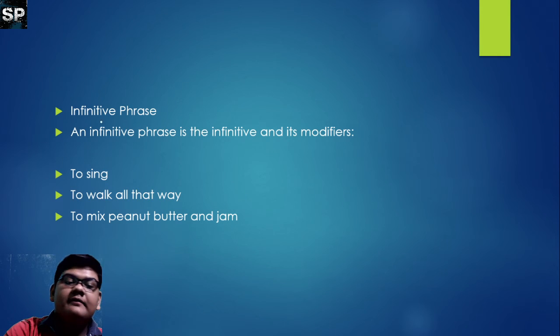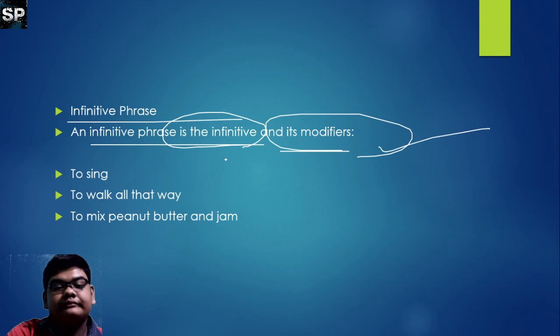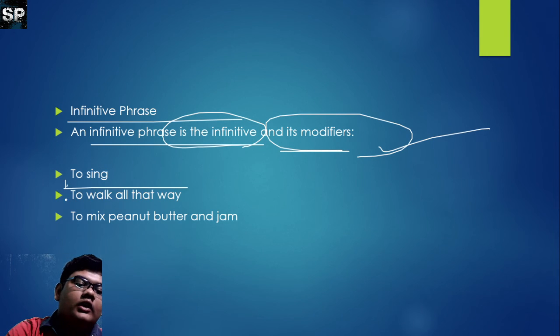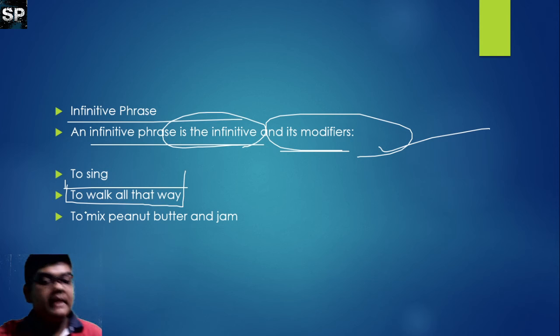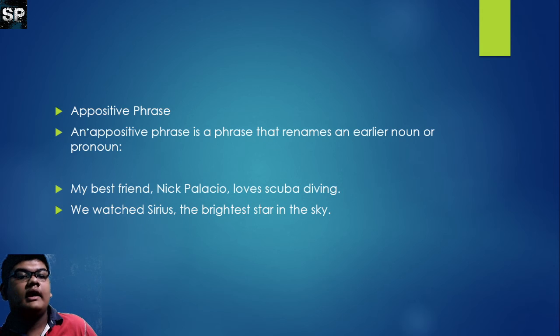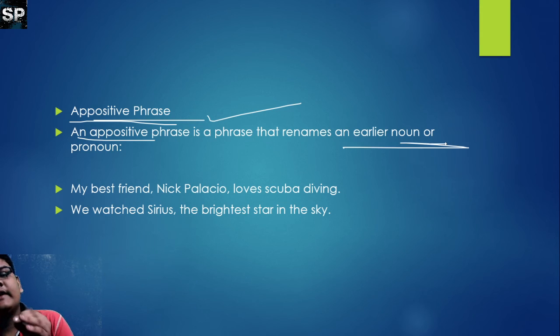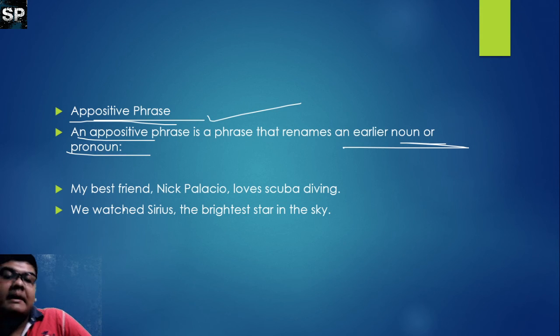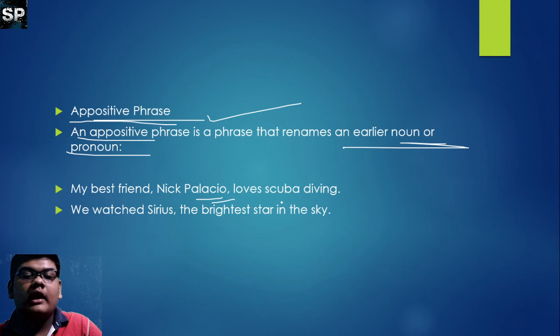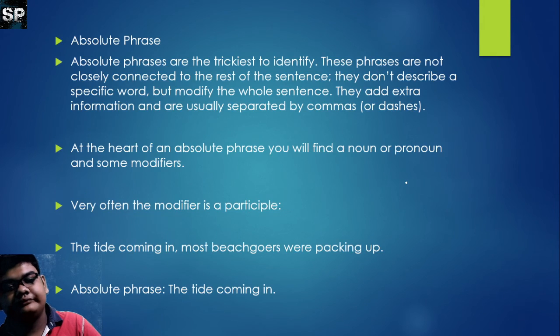What is an infinitive phrase? An infinitive phrase is the infinitive and its modifiers. To sing, to work all the way, to mix peanut butter and jam. Appositive phrases. An appositive phrase is a phrase that renames an earlier noun or pronoun. My best friend Nick loves driving. We watch a star, the bright star in the sky.